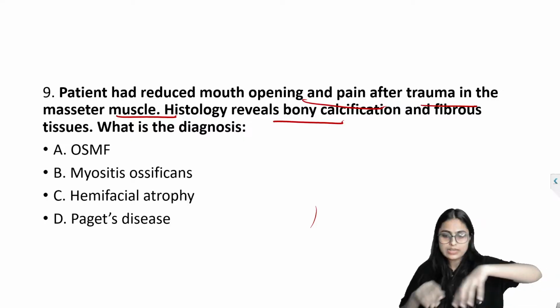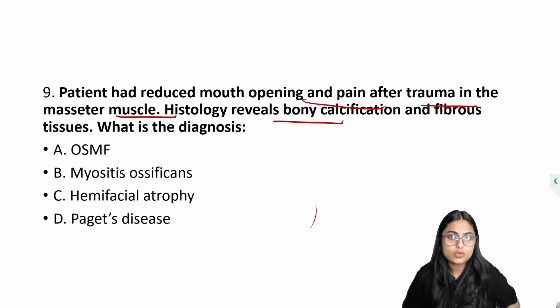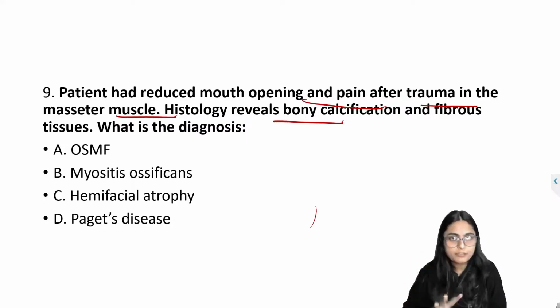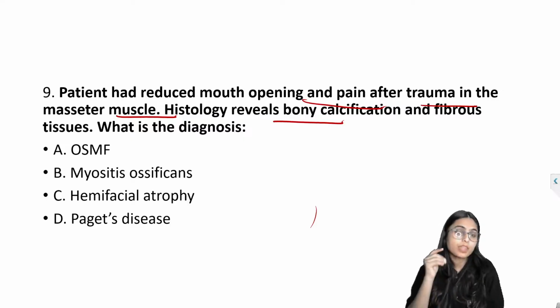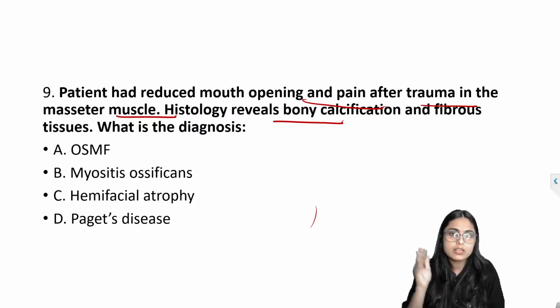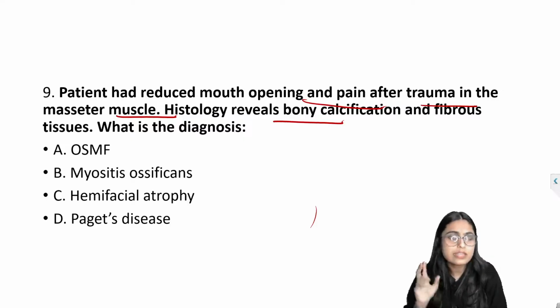All right, so I'll just explain this question. The patient had reduced mouth opening and pain after trauma in the masseter muscle, and histology reveals bony calcification and fibrous tissue. If we go to option A, OSMF, it basically occurs due to areca nut chewing. There is no mention of areca nut chewing, so we will rule out this option. The second one is myositis ossificans.